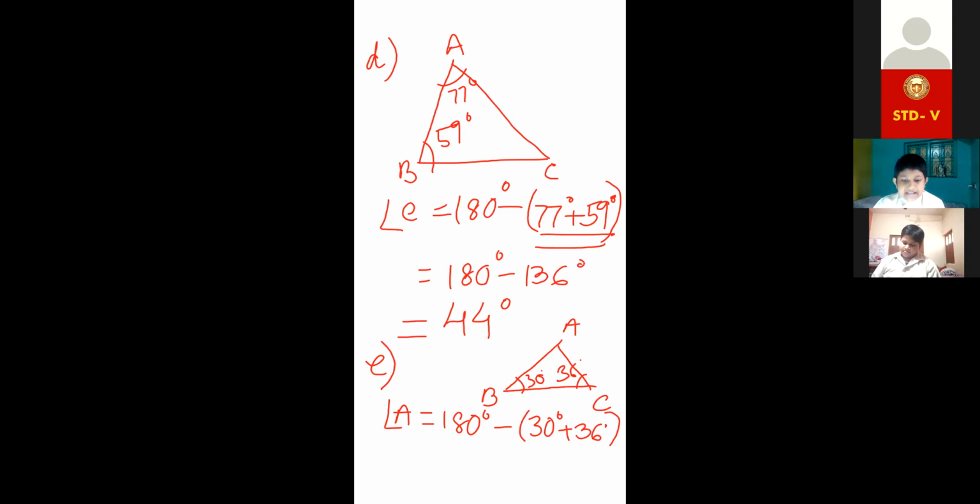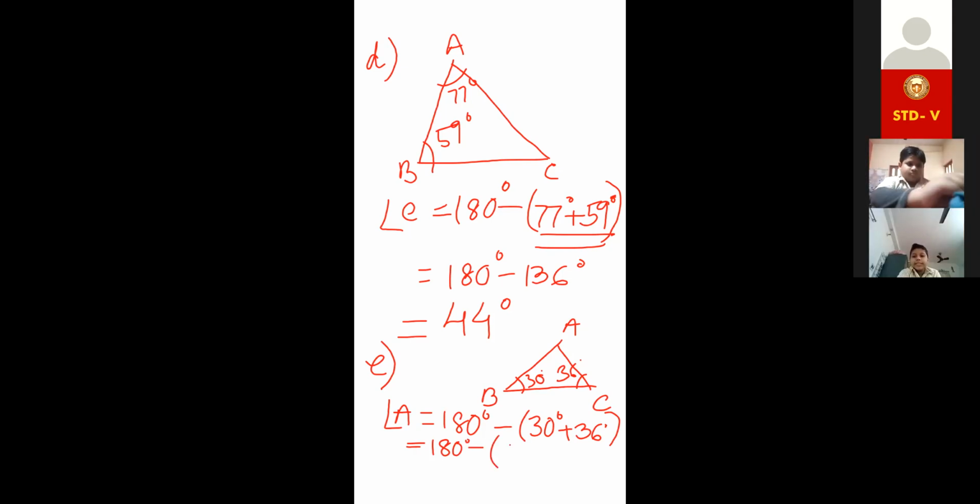On the basis of angle, right? Exactly, on the basis of angle. Add them. 66. Yes. Now do the subtraction. Mute yourself, Ipshita.